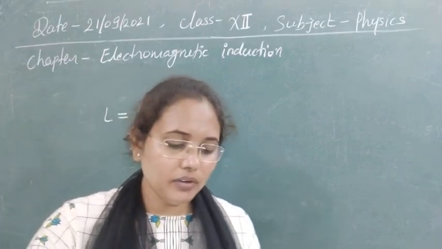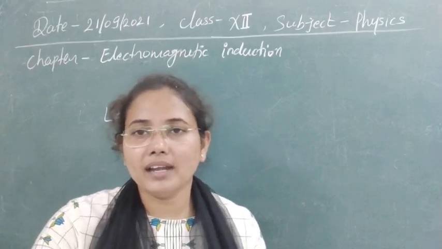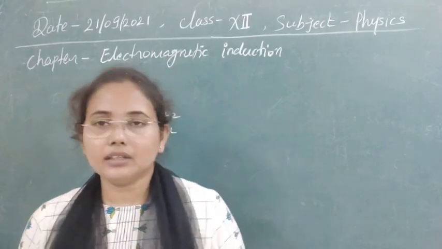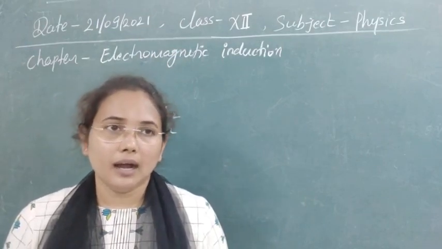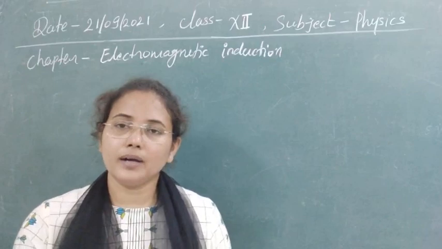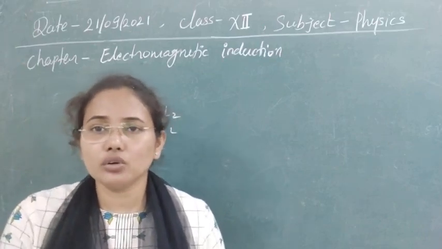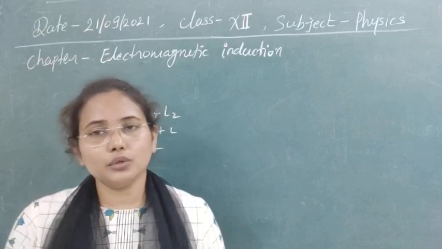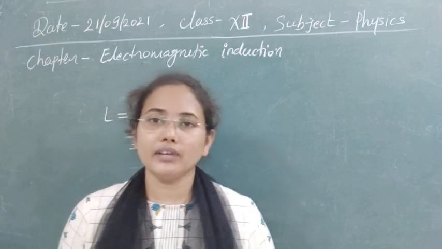Whenever we move the magnet quickly, we are providing it more speed. As the speed of the magnet increases, the change in flux also increases, and due to the increase in the rate of change of flux, the induced EMF produced will increase.